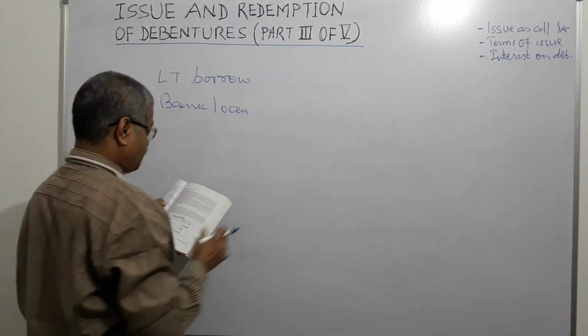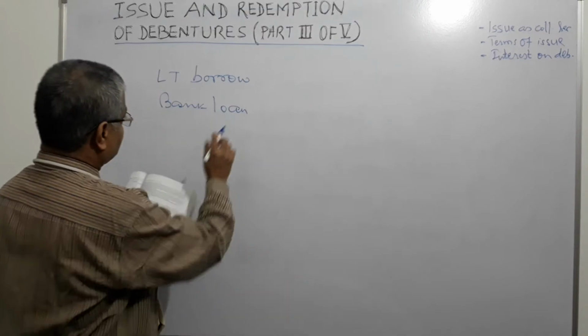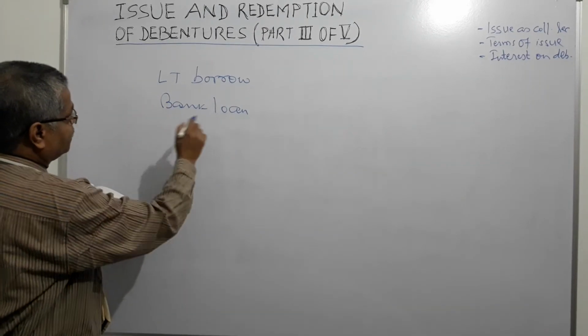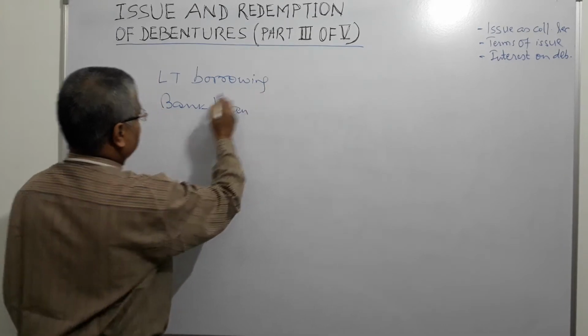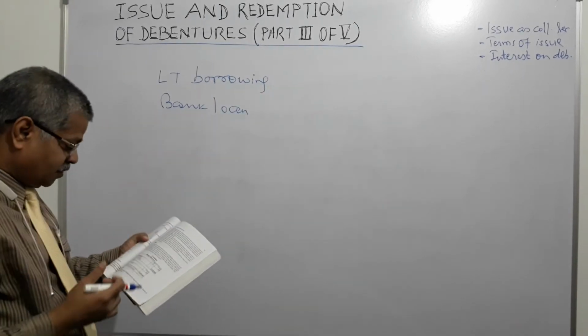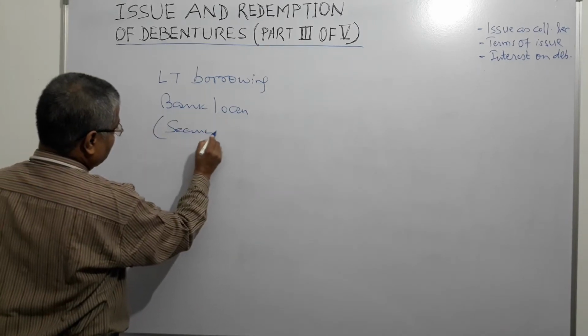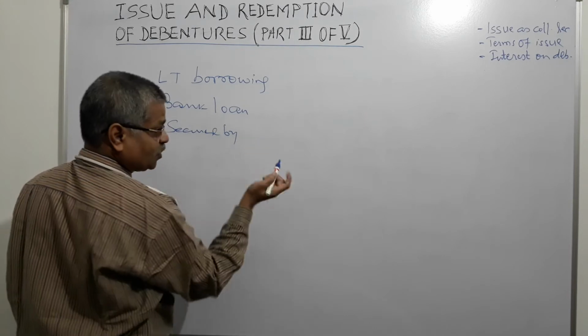Suppose the loan was 1 crore. The description is bank loan. So how will the notes to accounts mention it? Here they will write below this, secured by